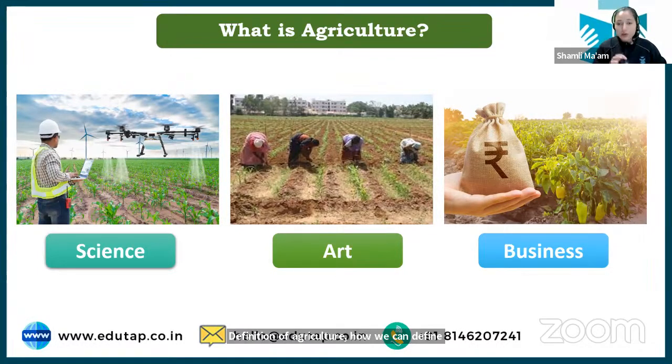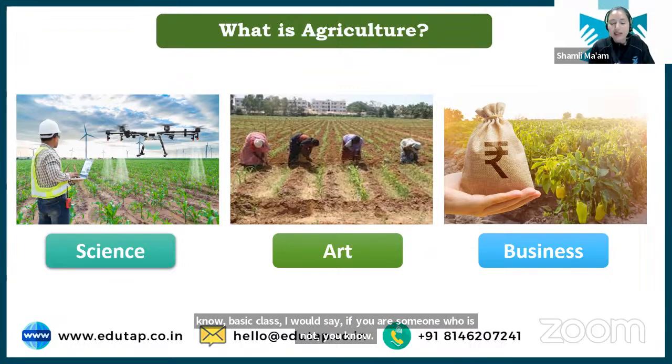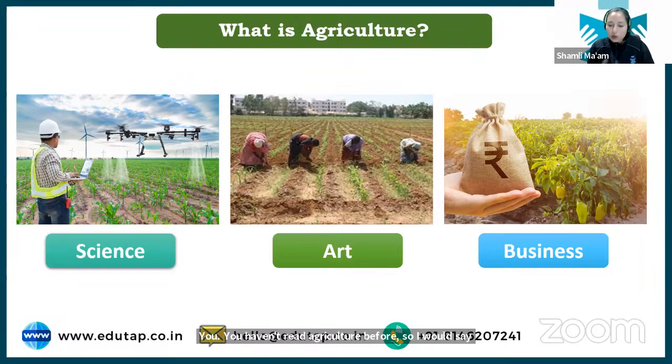Now this is a very basic class, I would say. If you are someone who hasn't read agriculture before, I would say be patient a little bit. Slowly and slowly we will be building on your concept. Okay, so now I'm just telling you the basics of agriculture, and slowly I'll be coming to all the topics related to this chapter and other chapters. Yes, you will get the recording.